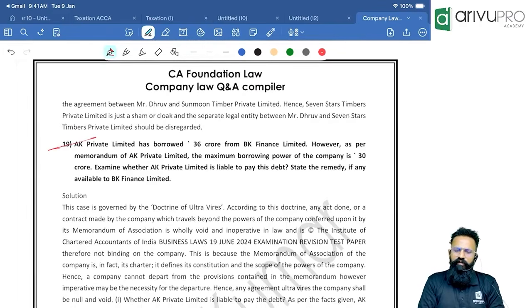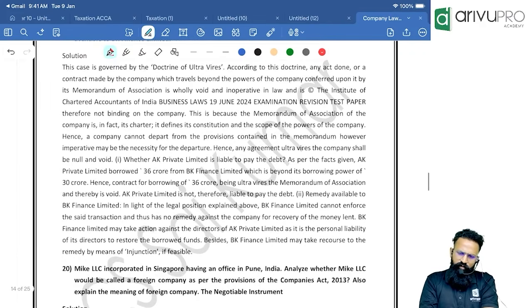AK Private Limited has borrowed 36 crores from BK Finance Limited. However, as per MOA, the maximum borrowing power of the company is 30 crore. Examine whether AK Private Limited is liable to pay his debt. State the remedy if any available to BK Finance Limited. People, this is again one more question asked in your exam only. In this, they have said people, AK Private Limited is not therefore liable to pay the debt.